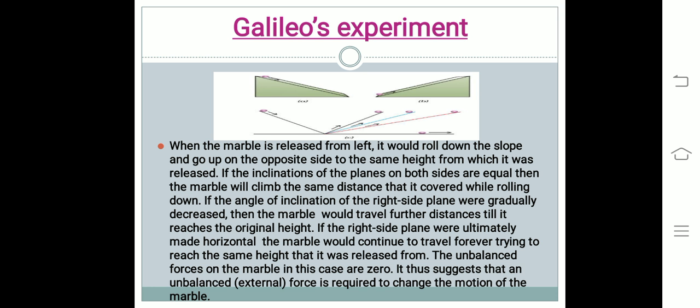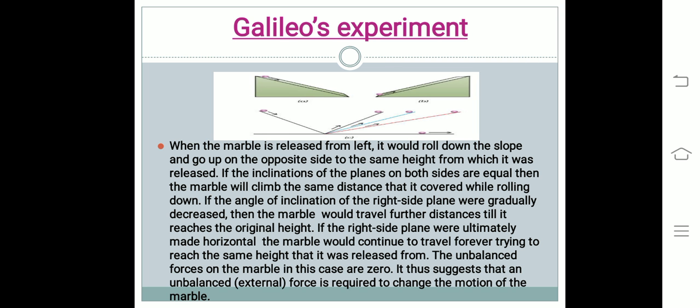Galileo's experiment. By observing the motion of objects on an inclined plane, Galileo argued that the objects move with constant speed when no force acts on them. When the marble is released from left, it would roll down the slope and go up on the opposite side to the same height from which it was released. If the inclinations of the planes on both sides are equal, then the marble will climb the same distance that it covered while rolling down.